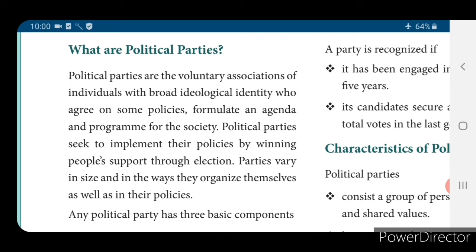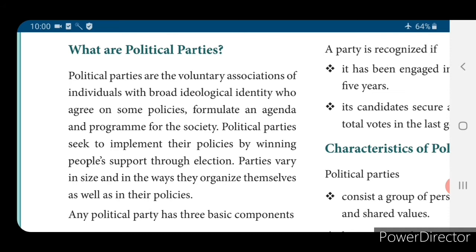So political parties are the voluntary associations of individuals. A political party is not a single person. It is the association of many people with broad ideological identity, who agree on some policies.